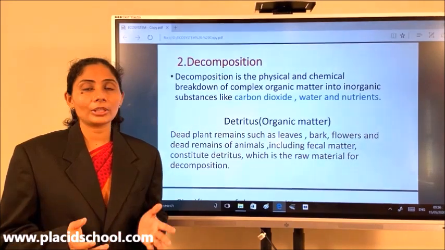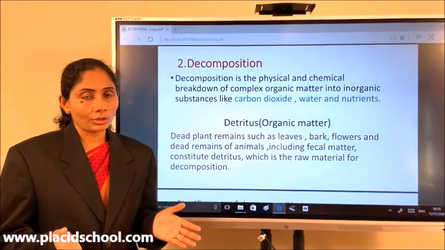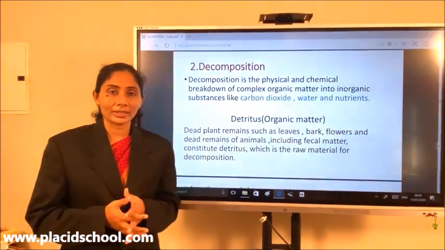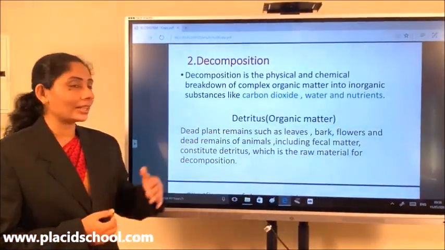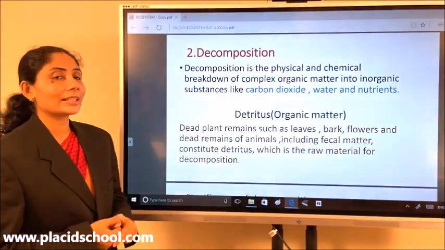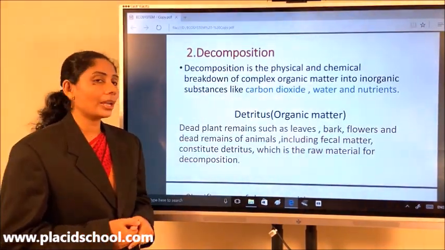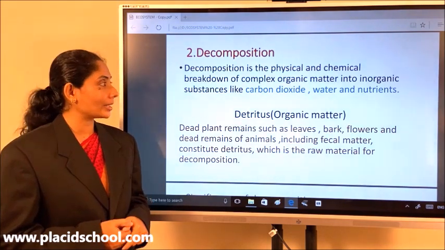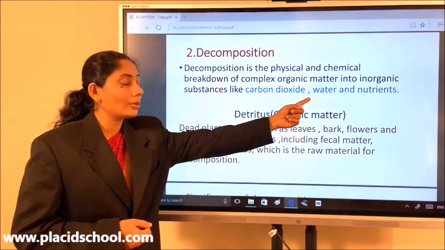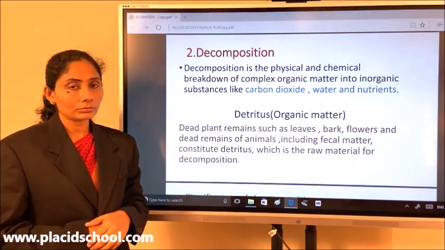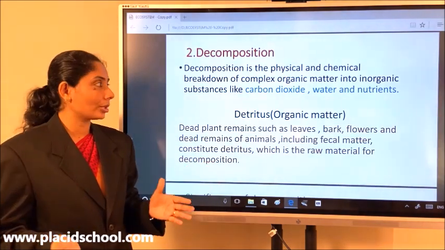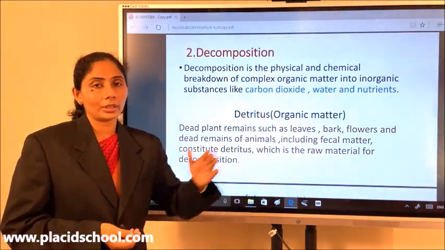Now this term is not new to you. You are very much familiar with what decomposition is. It's a very important process in the ecosystem. So let us first understand the definition of decomposition. Decomposition is the physical and chemical breakdown of complex organic matter into inorganic substances like carbon dioxide, water, and nutrients. So the organic substances are broken down into inorganic nutrients along with carbon dioxide and water.